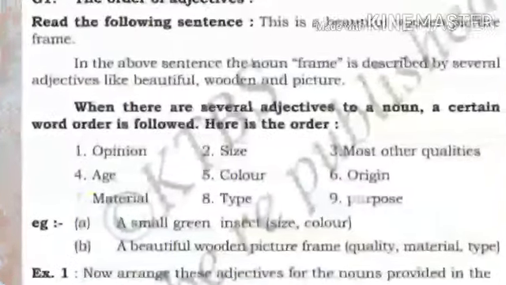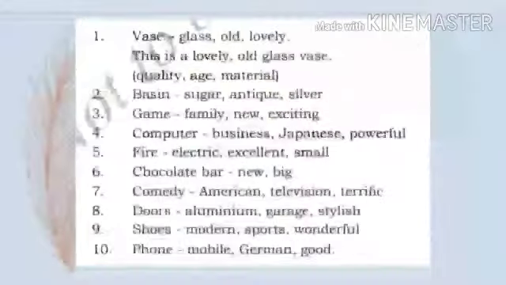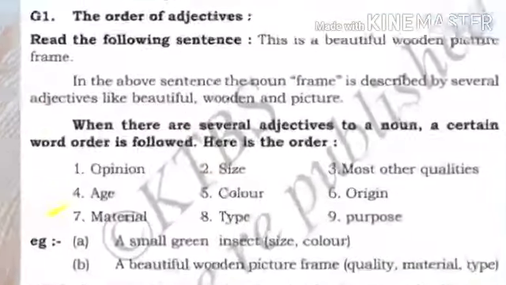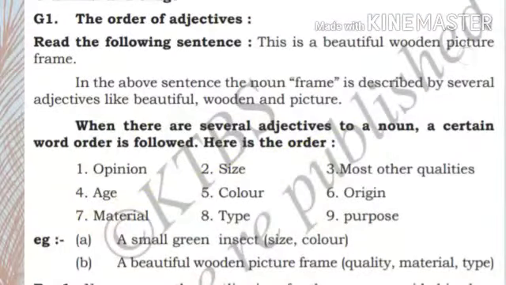Read the following sentence. This is a beautiful wooden picture frame. In the above sentence, the noun frame is described by several adjectives like beautiful, wooden, and picture. So when there are several adjectives to a noun, a certain word order is followed. Here is the order.